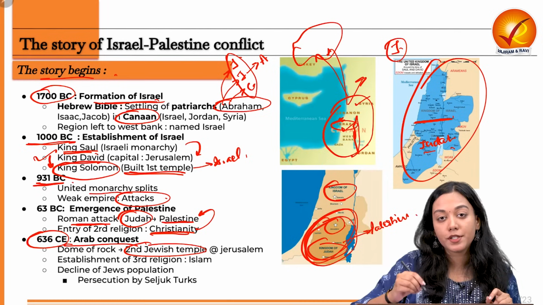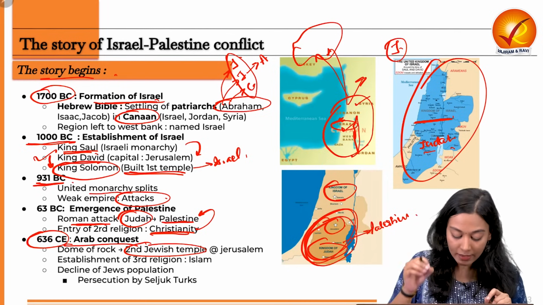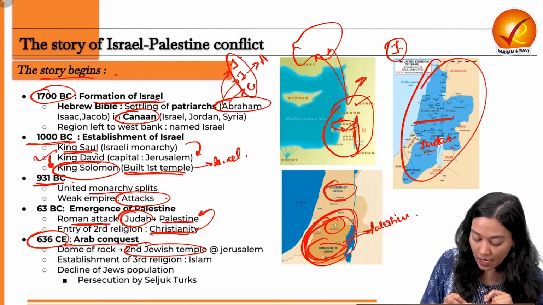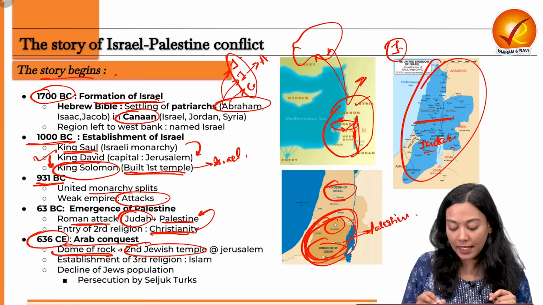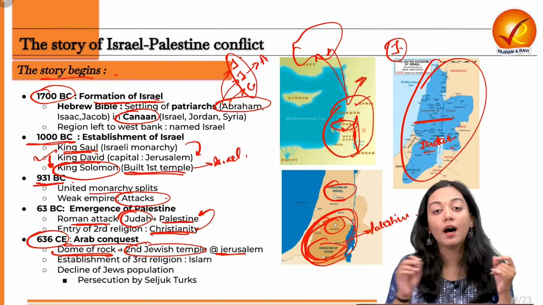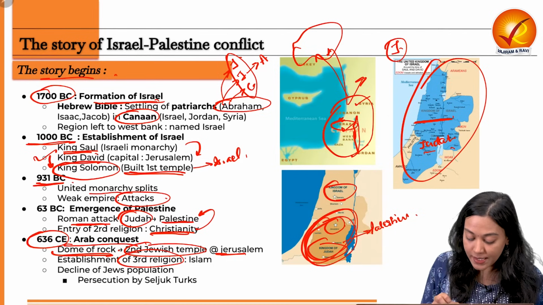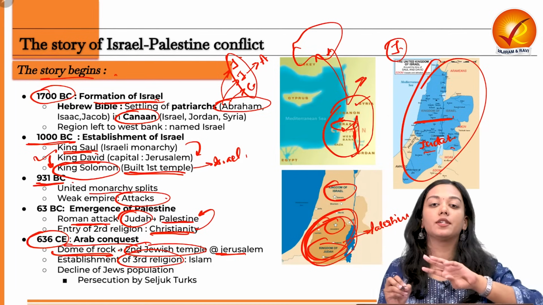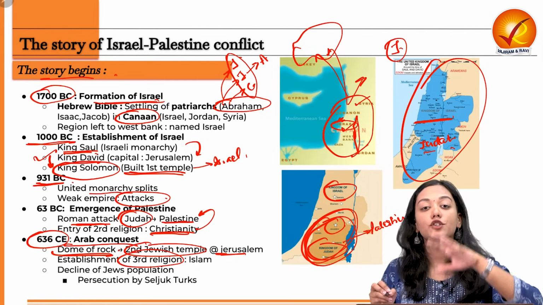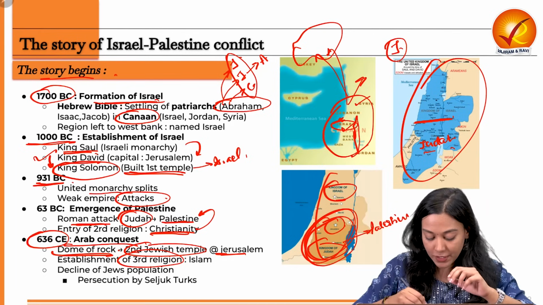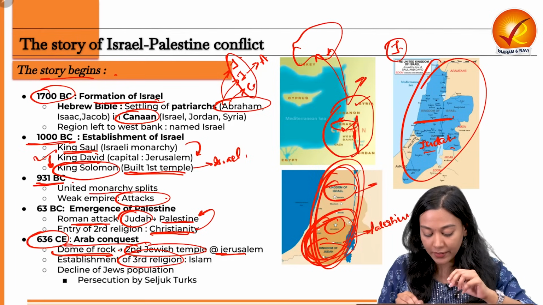These temples were demolished, and in their place a Dome of the Rock was built in Jerusalem by the Arab conquerors. This again led to the establishment of a third religion in this region, the religion of Islam. So now this region is seeing three religions.